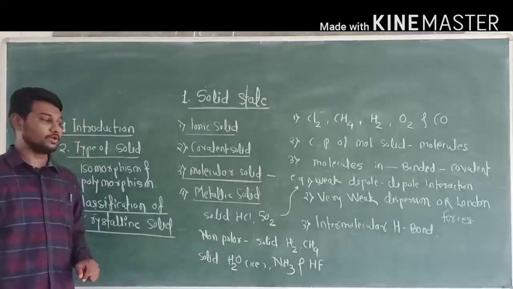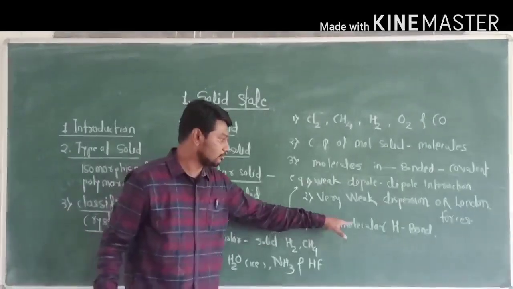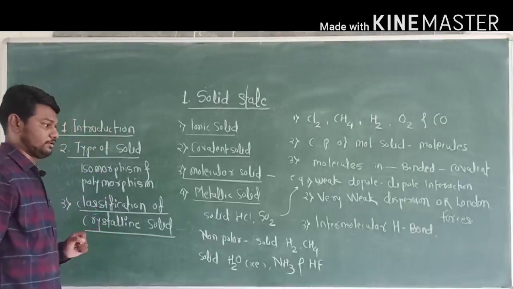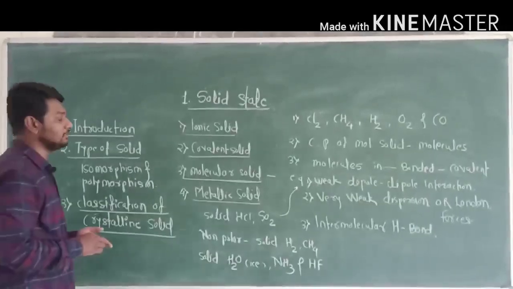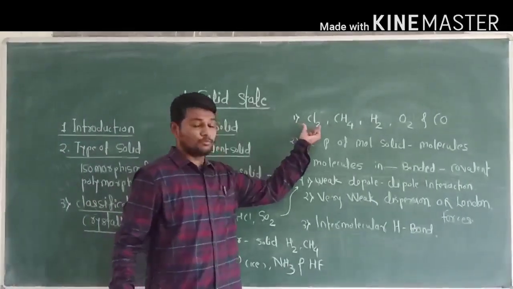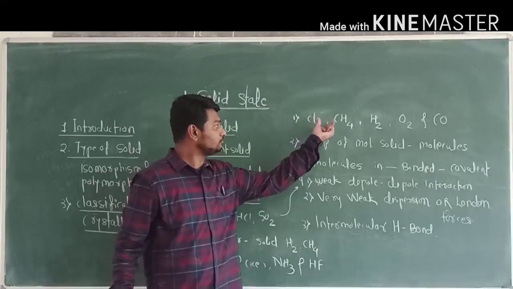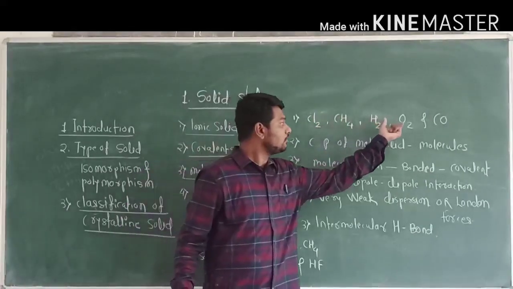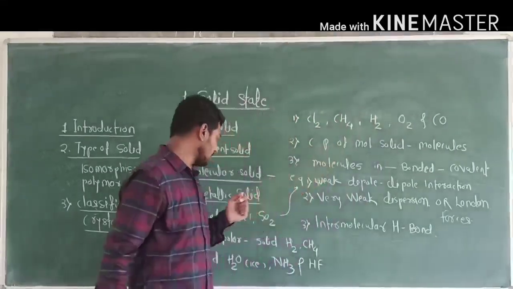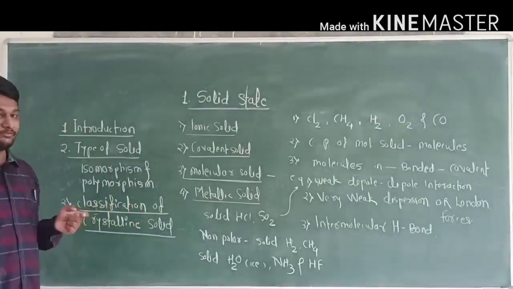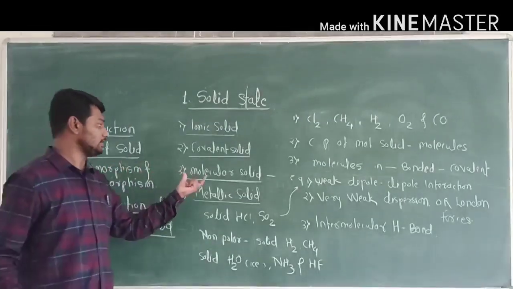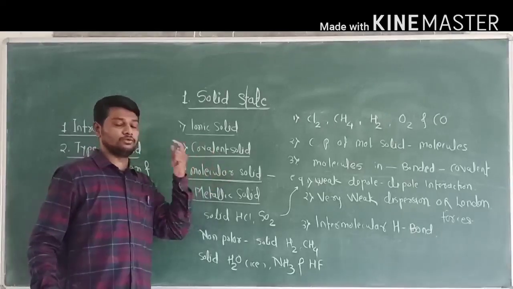These molecular solids have intermolecular hydrogen bonds. Okay. Now first point is that substances like Cl2, methane, H2, oxygen, carbon monoxide on solidification form a solid. Those solids are called molecular solids.